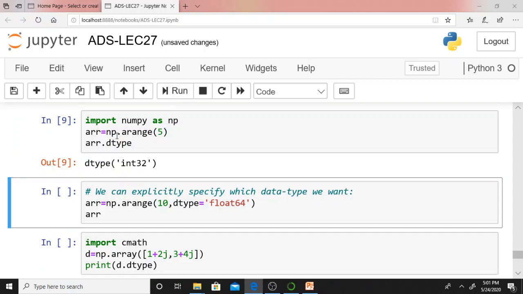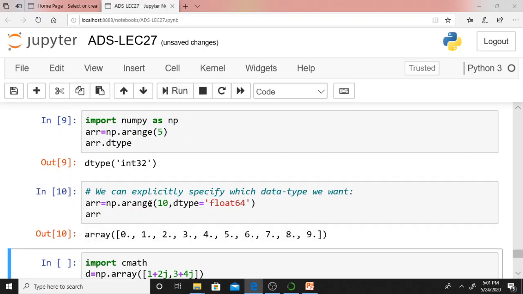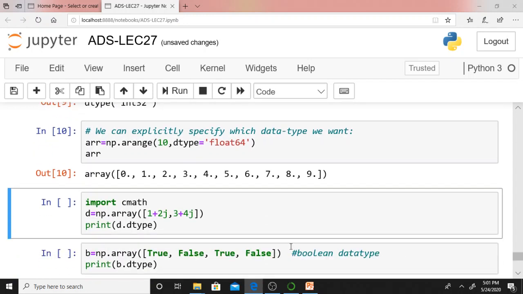to 4. If you are not mentioning the data type, what does arr.dtype say? By default, if you create an array with the arange function, the data type is int. Even if you want to create an array with the arange function with a specified data type, you can mention it. Say np.arange(10, dtype=float): it will create an array with elements 0 to 9. As you are mentioning dtype equal to float, it will create a float array. Even you can create an array with complex numbers.